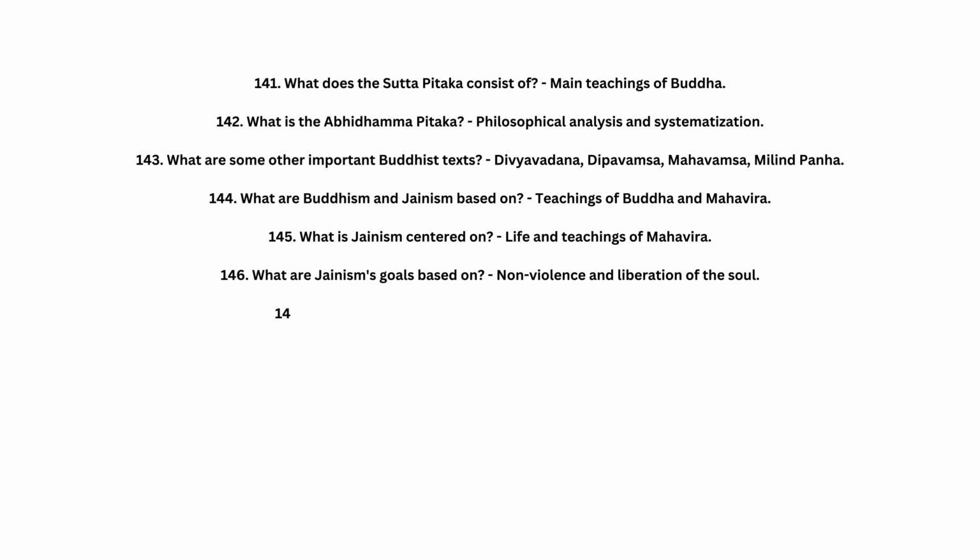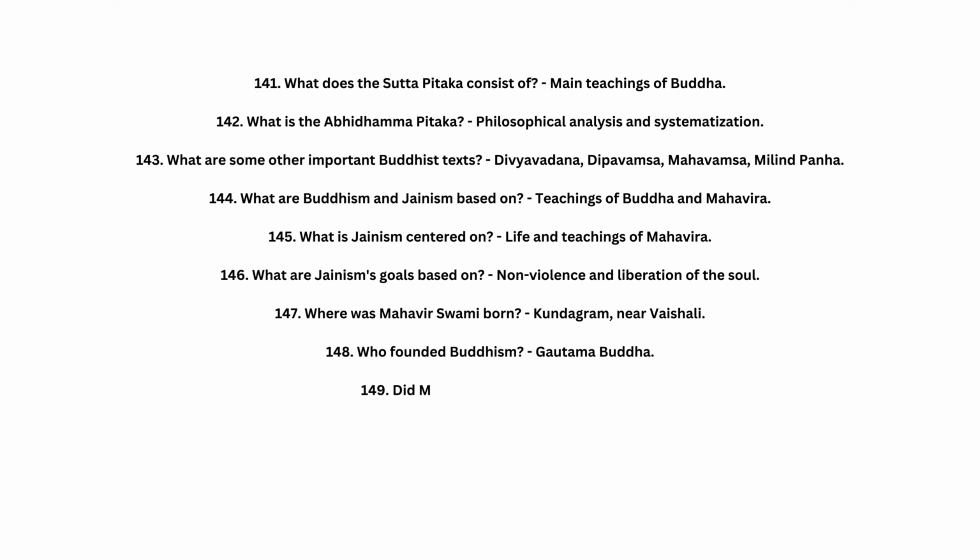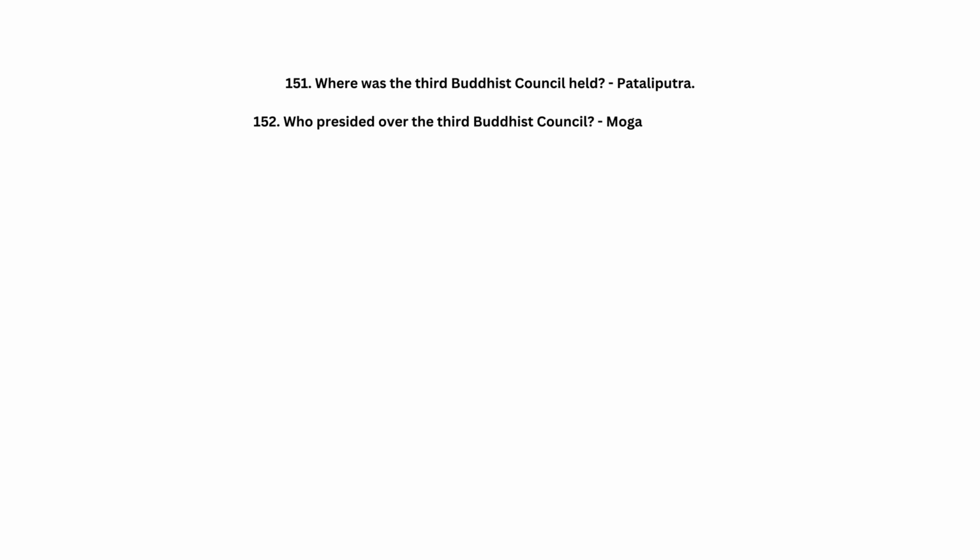147. Where was Mahavir Swami born? Kundagram, near Vaishali. 148. Who founded Buddhism? Gautama Buddha. 149. Did Mahavira found Jainism? No. 150. Who is the 24th Tirthankar in Jain tradition? Mahavira. 151. Where was the third Buddhist council held? Pataliputra. 152. Who presided over the third Buddhist council? Moggaliputta Tissa.